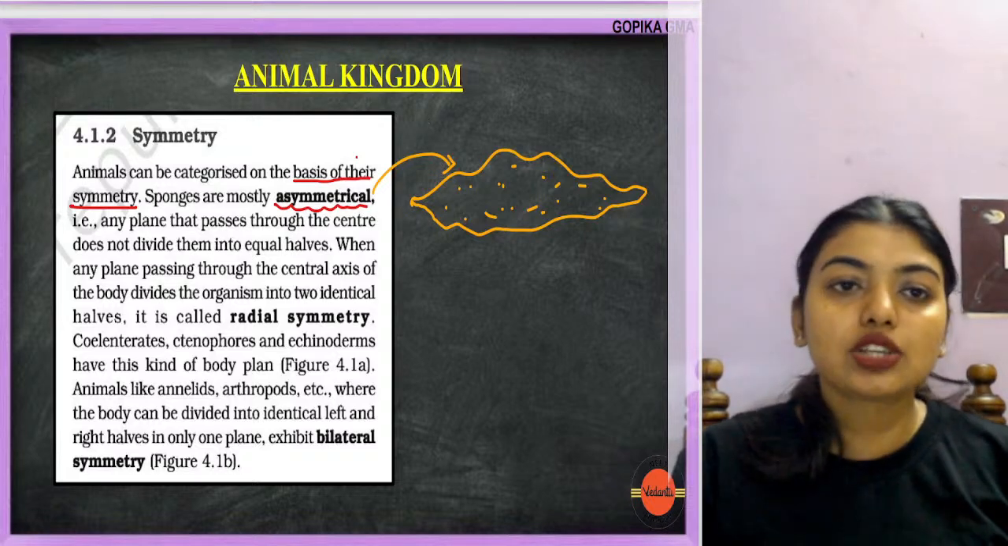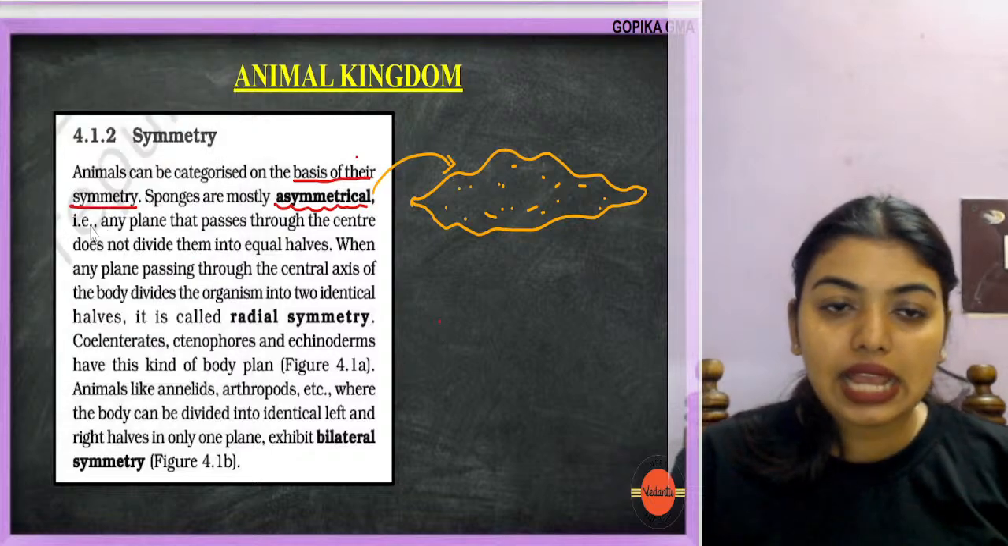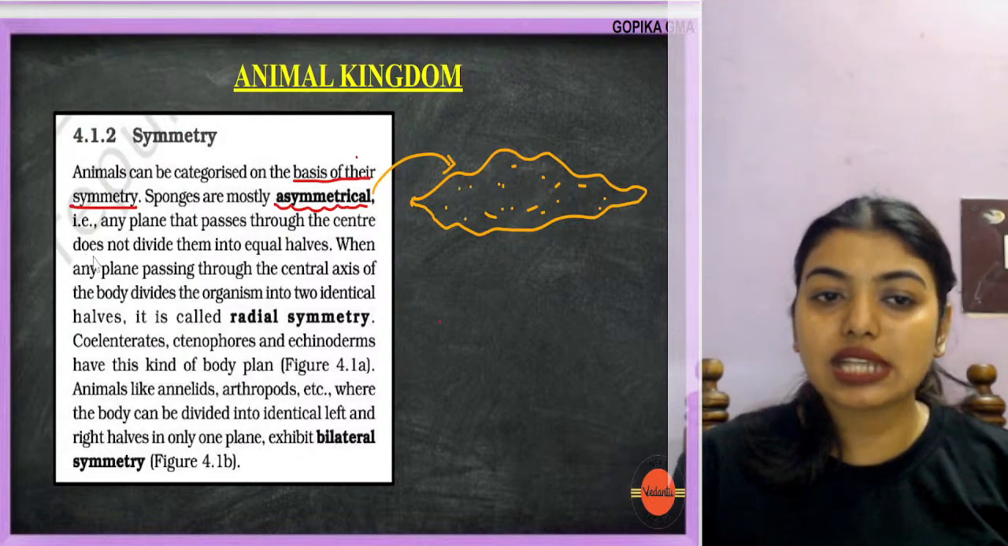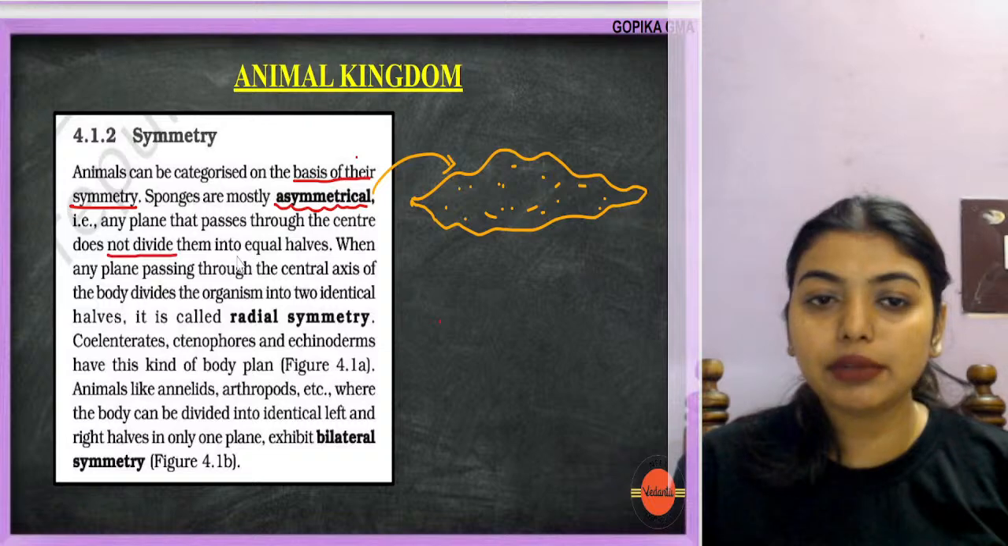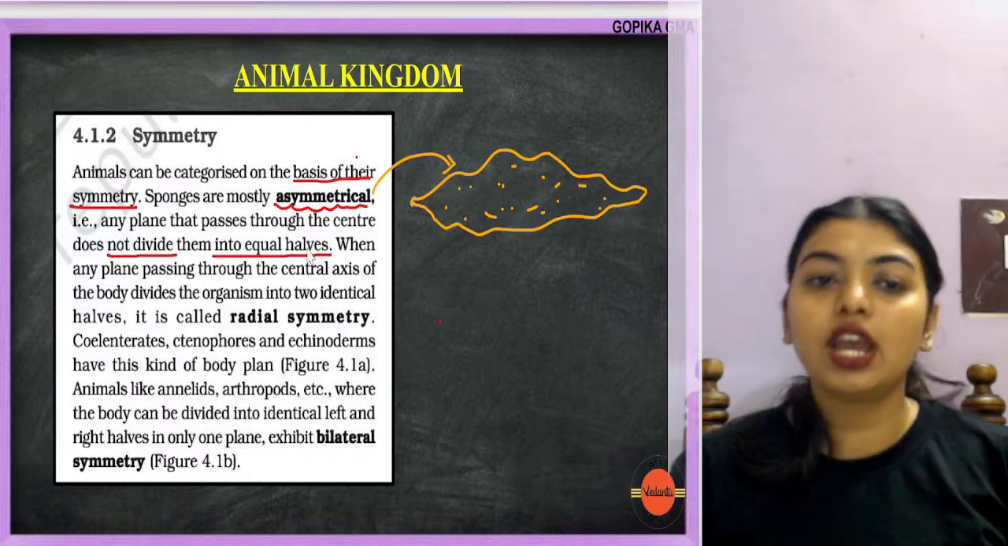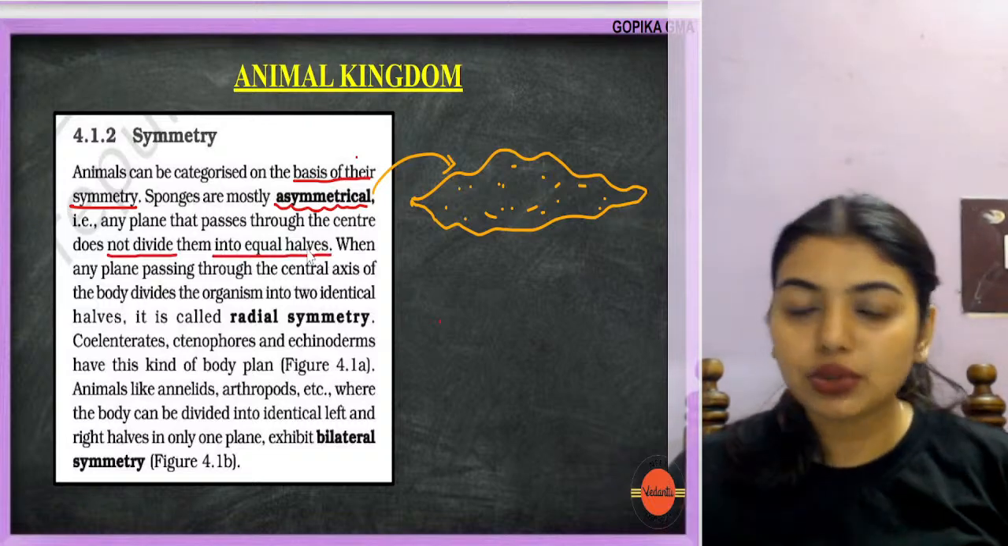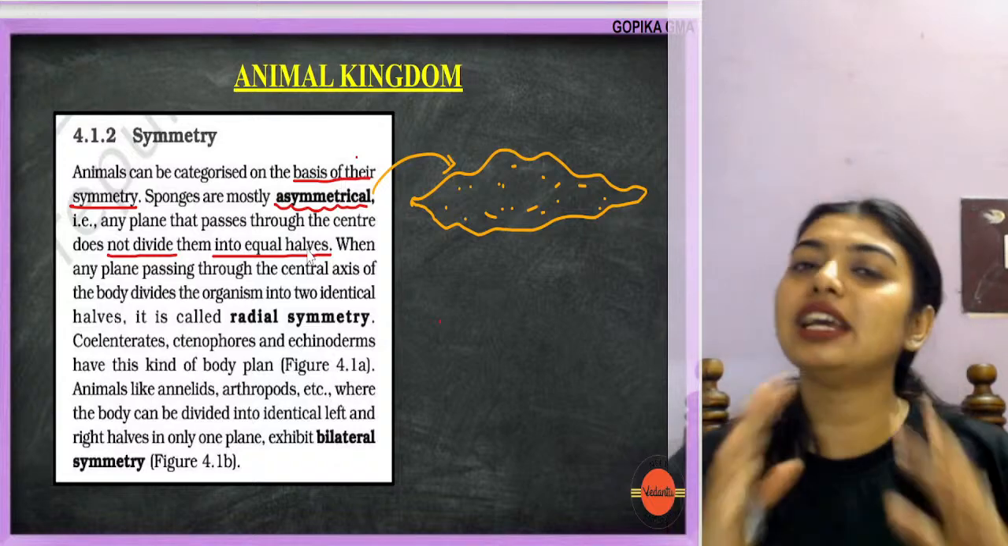Now, here the definition is also given: any plane that passes through the center does not divide them into equal halves. Whatever plane you cut, however you cut, with love or with hate, it is not going to form two equal halves.